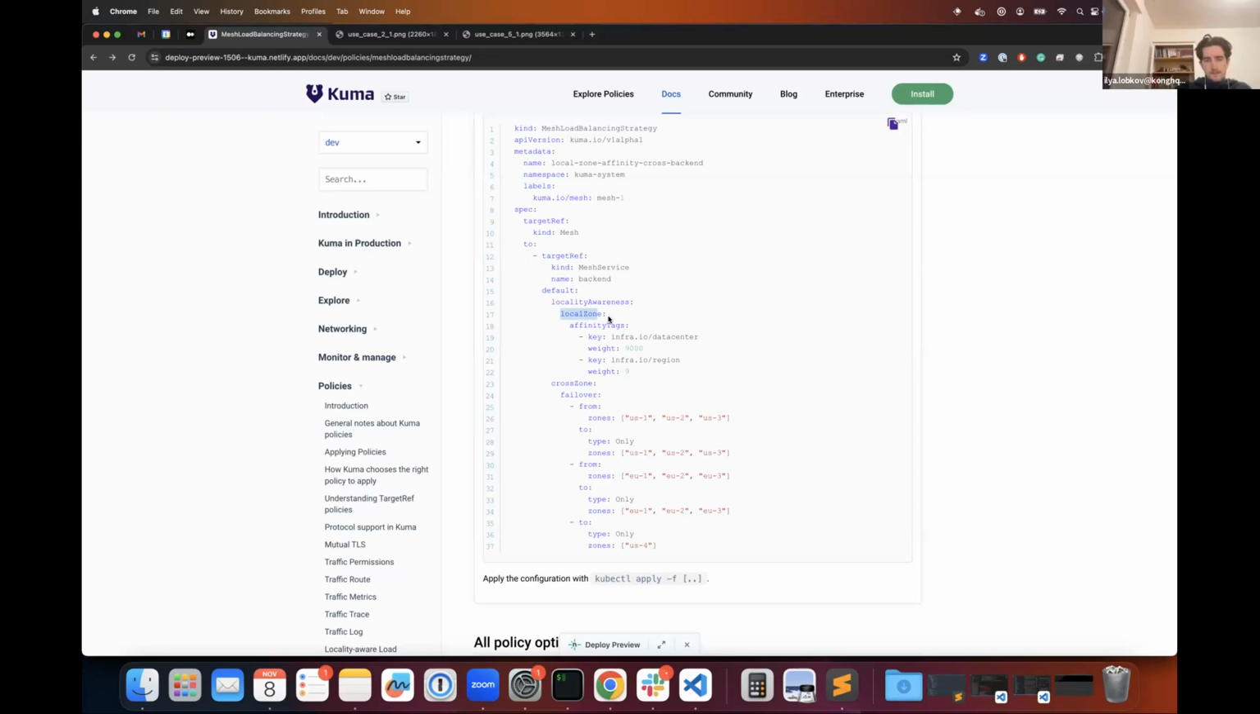Yeah, so it's basically this. Do we have a plan to make some default mesh load balancing strategy policy in the future? Not sure if it's required. Probably we could just prioritize the local zone. Maybe we could do this, but we would have to think if it doesn't break anything, because, for example, if you don't have a local zone application, just a cross zone application, your traffic might not work. Right. Okay.